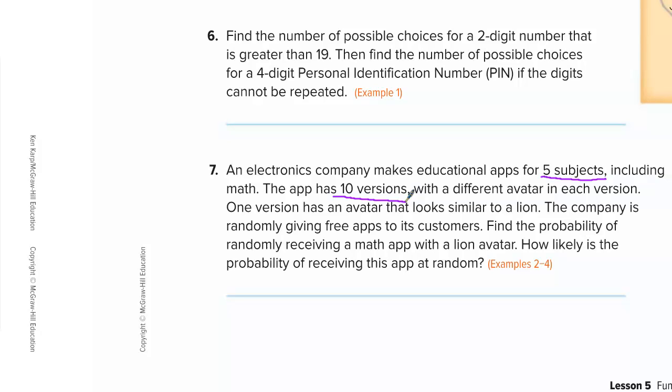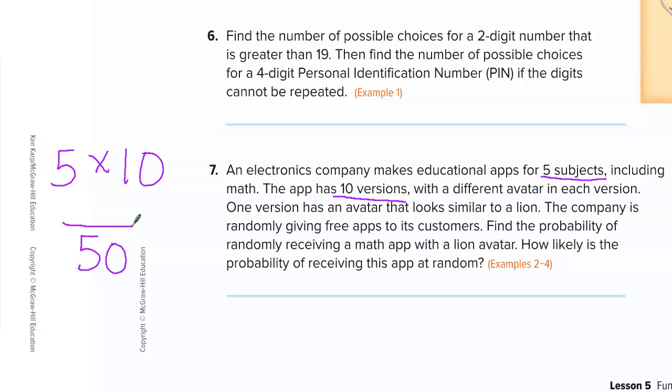So first of all, how can we figure out how many total outcomes we have? What do you think, Emma? If you have 5 subjects and you have 10 versions, you multiply those. Good. I'm using the fundamental counting principle. So how many outcomes do I have total then? 50. Thank you. I have 50 different combinations, with all the different subjects and all of the different avatars I could have, right?